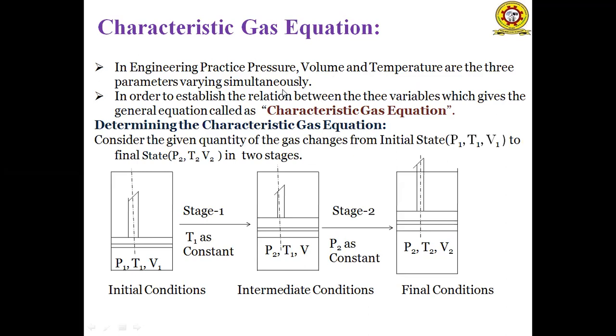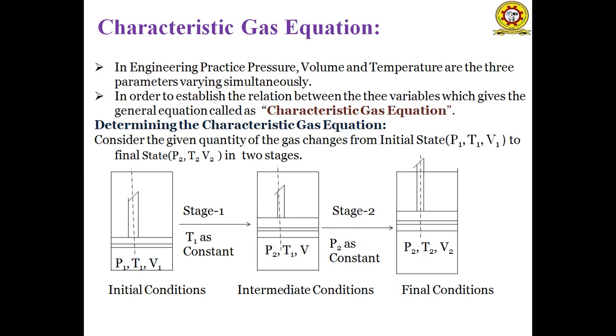In order to establish the relation between these three variables, we get a general equation. This general equation is known as the characteristic gas equation or equation of state.